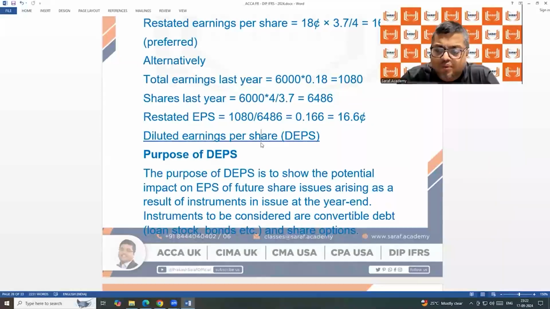In case of ESOP, the company will be giving shares at 40% discount on the market price.